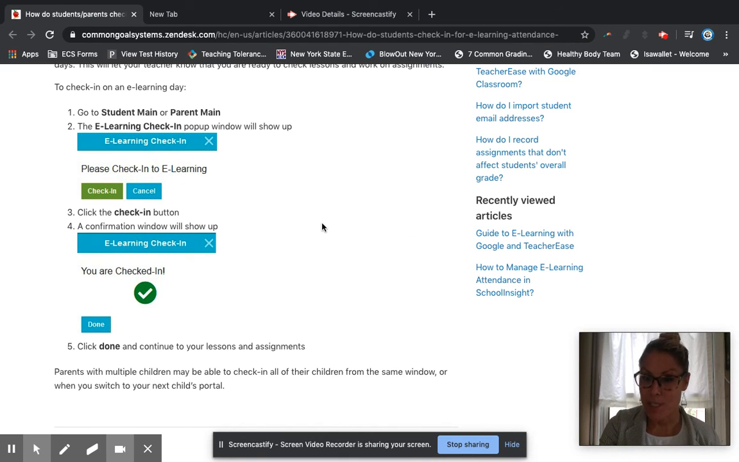And that's it. Super simple. You simply log in, you click a couple buttons, and the attendance is done.